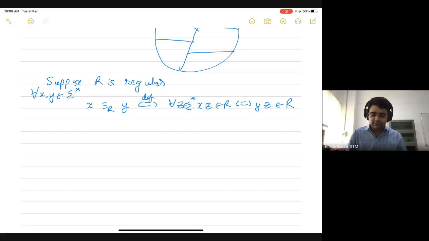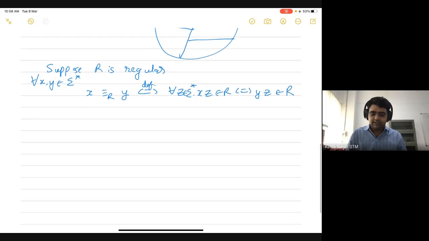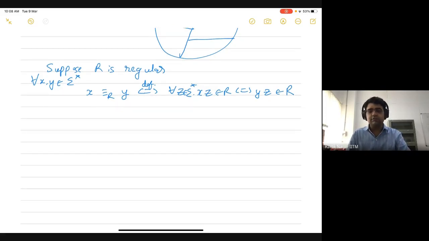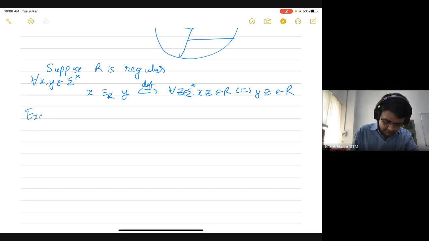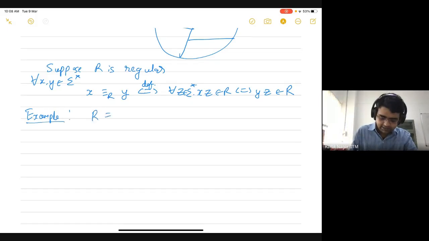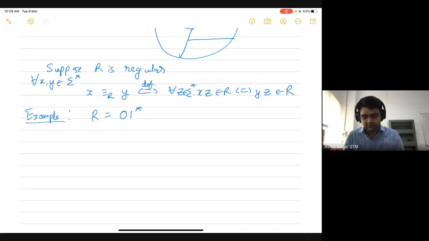But before doing that, let's apply this relation. Let's compute this relation for some examples. So let's consider this language. I have expressed this language using a regular expression, 0 1 star. So it's going to consist of all strings which begin with 0 and then only contain 1s after that. They may contain any number of ones. So this is clearly a regular language.